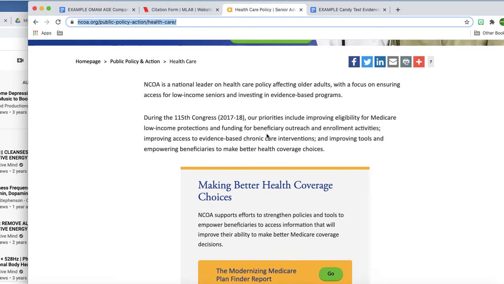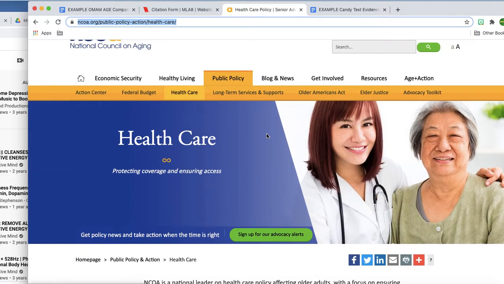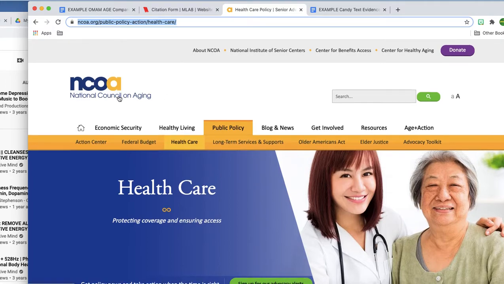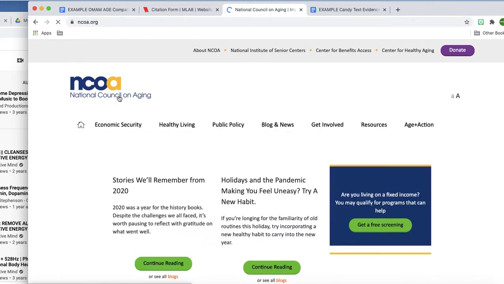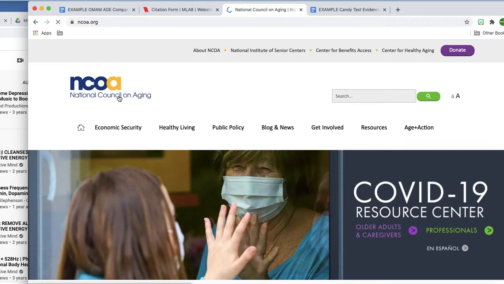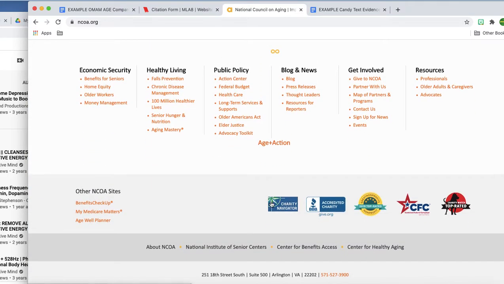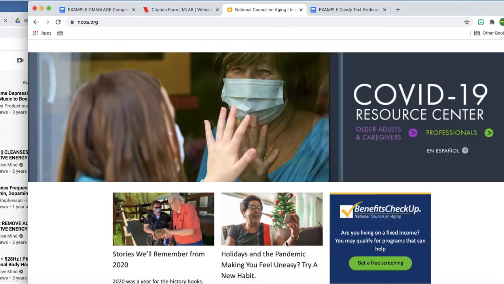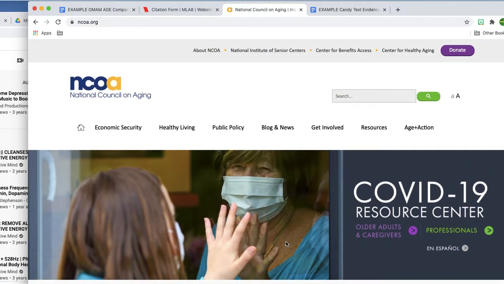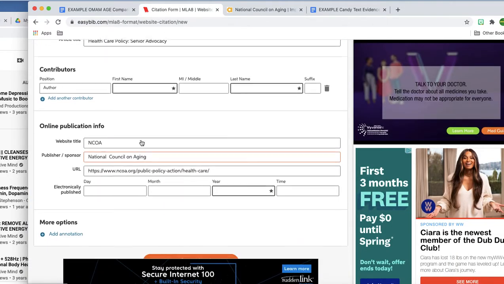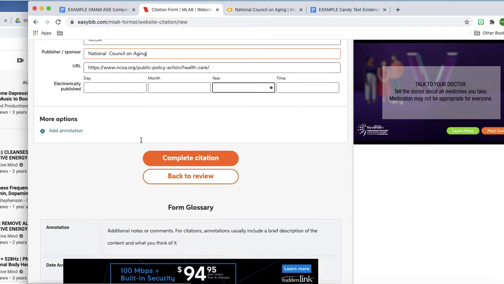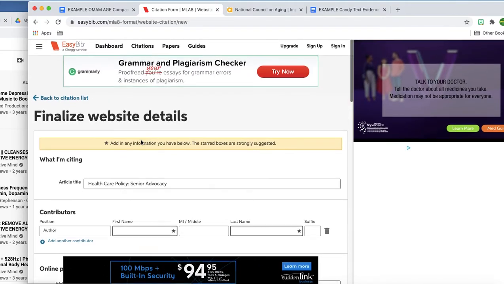I'm not seeing anything. So I can show you what I would probably do in that instance. I'm going to go to the main homepage and see if they've had an update on the year of publication for the entire site. Let me see what I got down here. Yeah, usually it's somewhere down here. If not, what you can do is you can just go ahead and do what I'm about to do here. So let me show you. You're going to talk about when you actually accessed this instead.